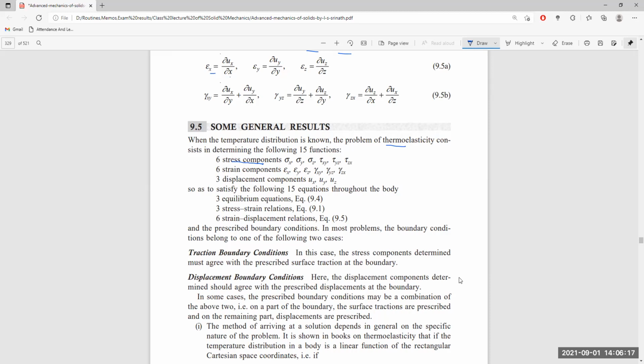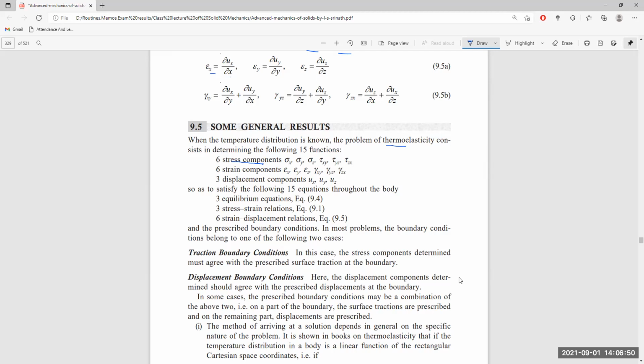three shear stresses, which create torsional action around the x-axis, y-axis, and z-axis. Then six strain components, as per these longitudinal stresses and shear stresses: the longitudinal strains epsilon x, epsilon y, epsilon z, and the shear strains gamma xy, gamma yz, and gamma zx. Next, three displacement components.